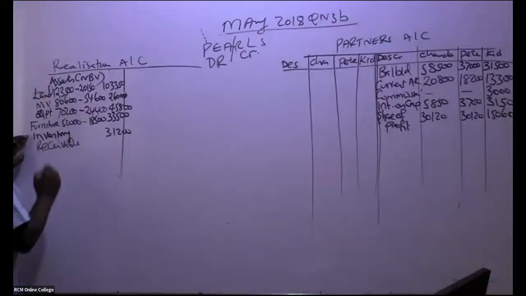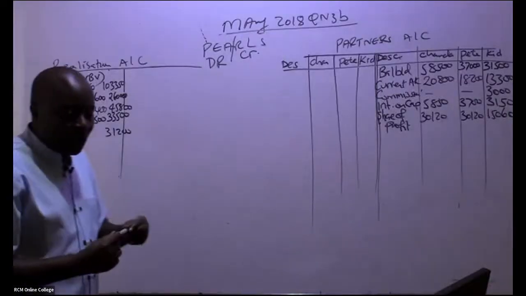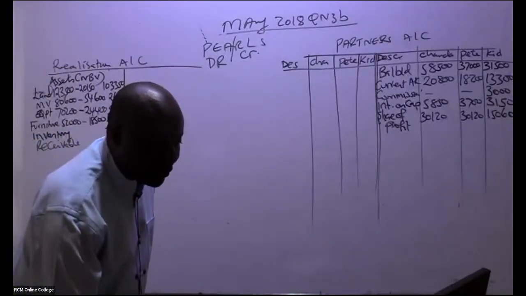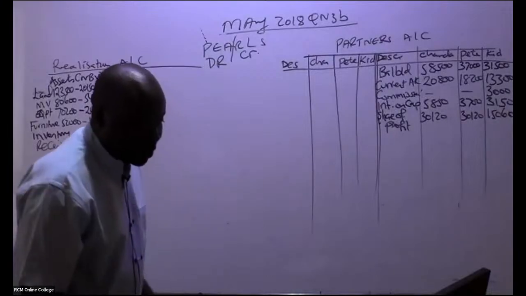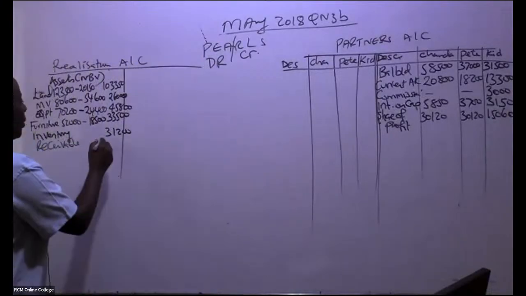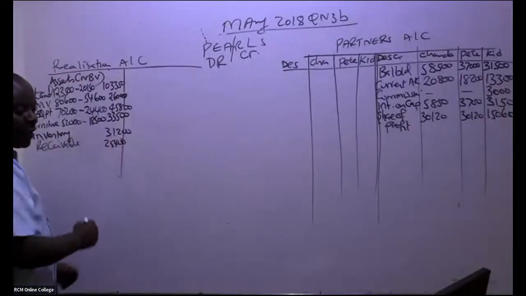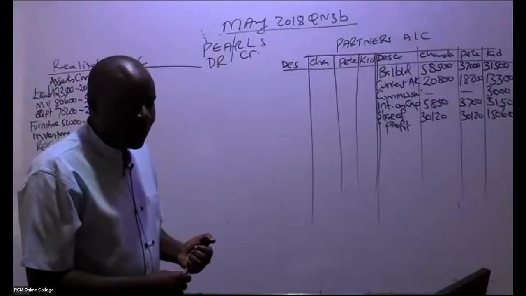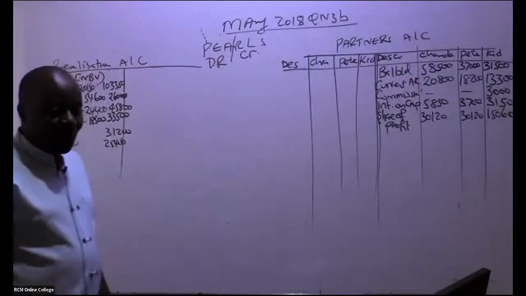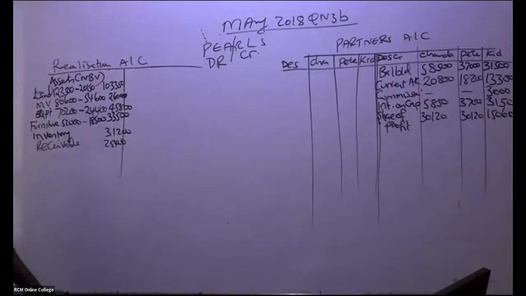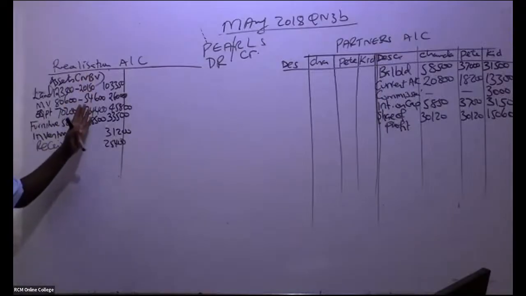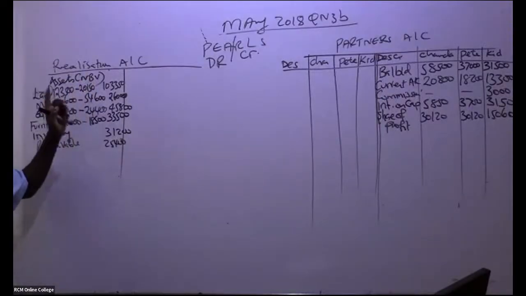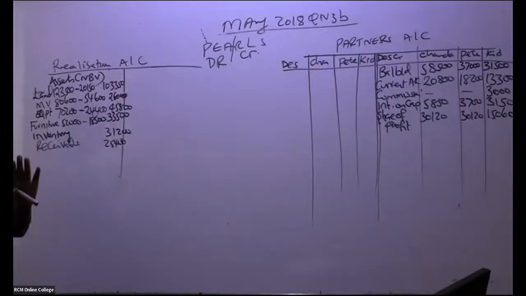Receivables were taken over, and they have what figure? 25,400. So we have here 25,400. So have we been able to capture all the assets that were taken over? Board not clear, we shall overcome. Have we been able to take over all the assets to the realization which were taken over? As per note number 2, yes.